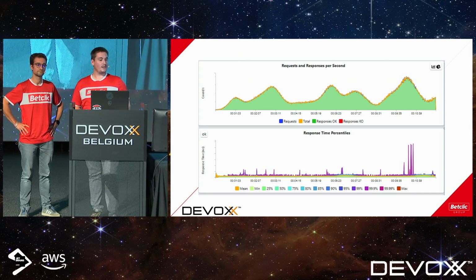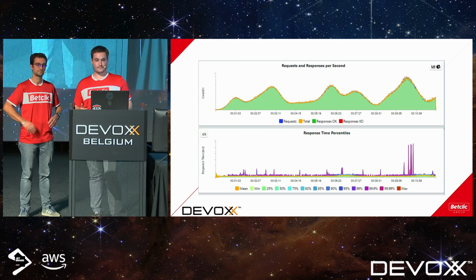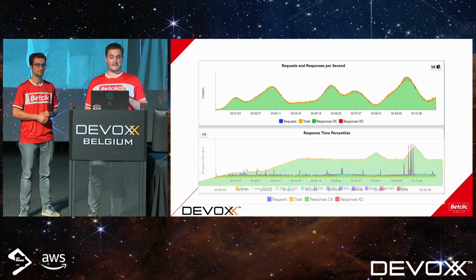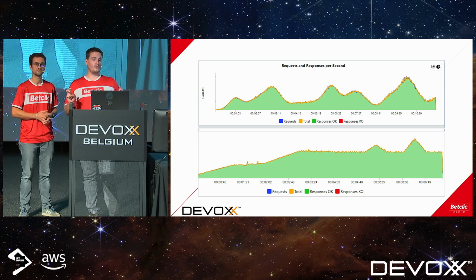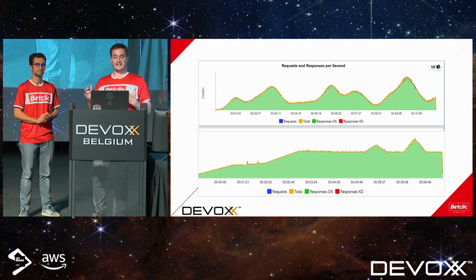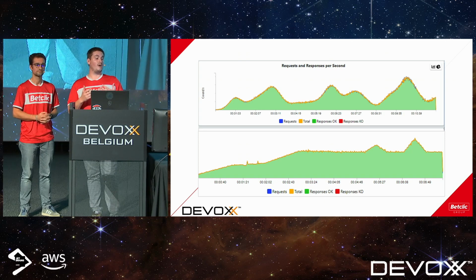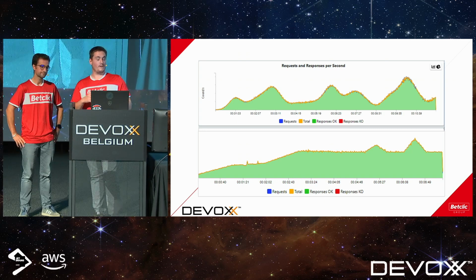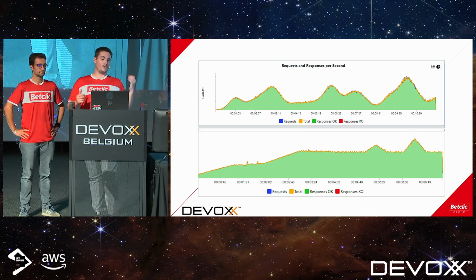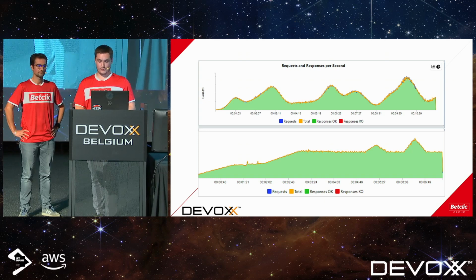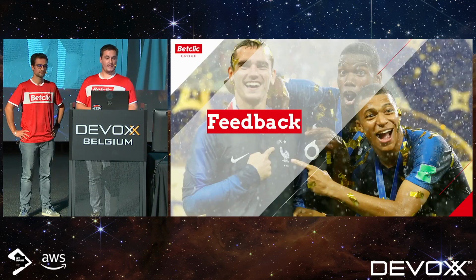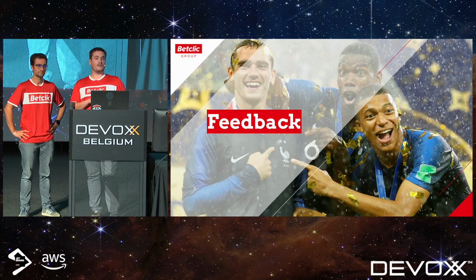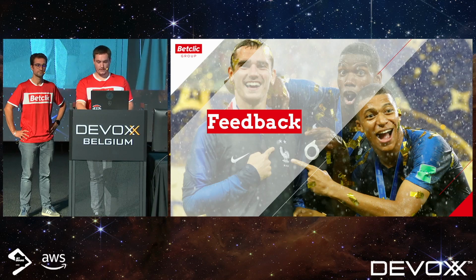So this is how it looks when we perform a user session load test. As you can see, the curve is not the same as the classical load test. It's not as sharp in terms of peak, and it's more representative of what's happening in production. So it's very useful to reproduce what was going on during a time range in production. Now let's talk about the tools, and the pros and cons of this kind of load test, and give you a bit of feedback on the tools.